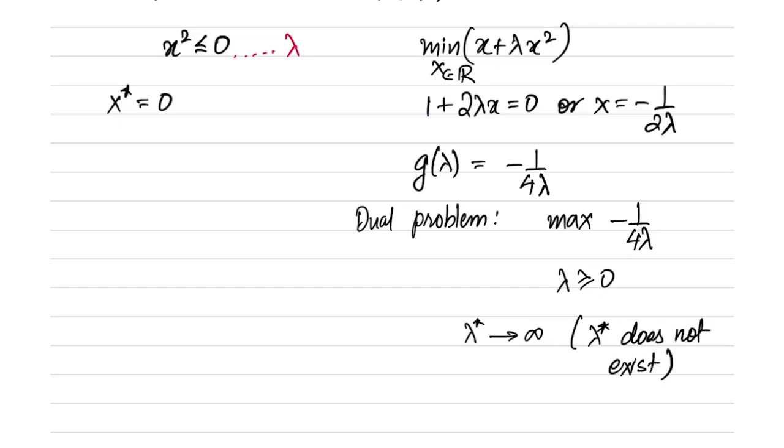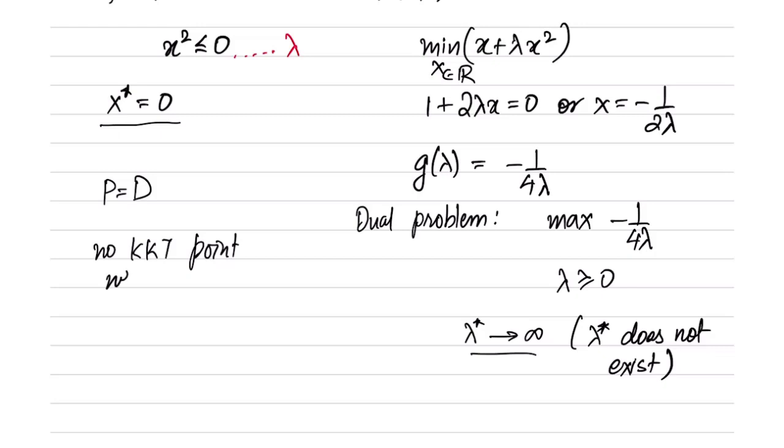Note that we allowed the functions to take infinity values, but we do not allow variables to take infinite values. So the optimal lambda star does not exist while x star exists here. So this is an example where the lambda star does not exist, although the strong duality does hold. You can verify here that the optimal primal and dual values are actually same, but lambda star does not exist. So there is no KKT point. So for this problem, there is no KKT point.